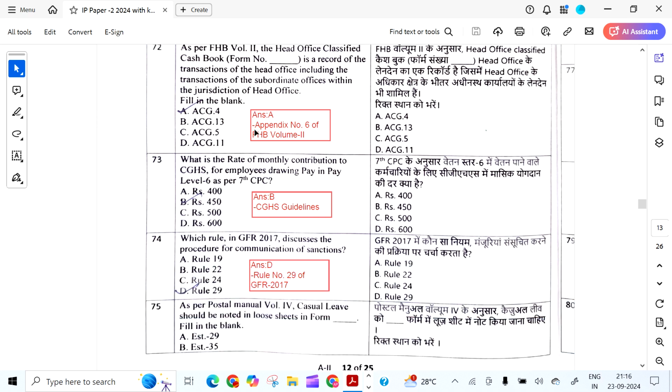As per FHB Volume 2, the head of the office classified cash book form number is a record of transactions of the head office, including the transactions of subordinate offices within the jurisdiction of the head office. It is ACG 4, Appendix 6 of FHB Volume 2.